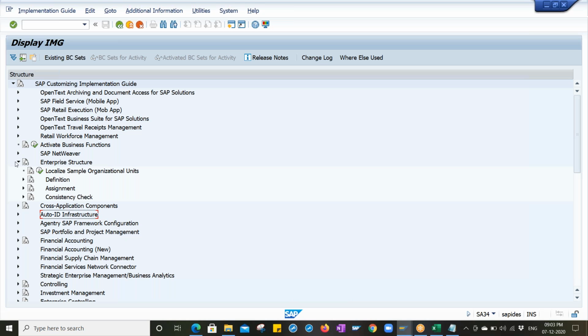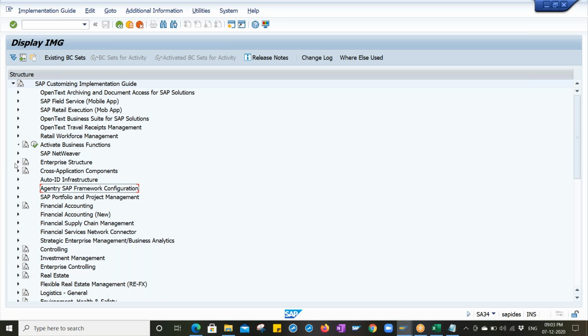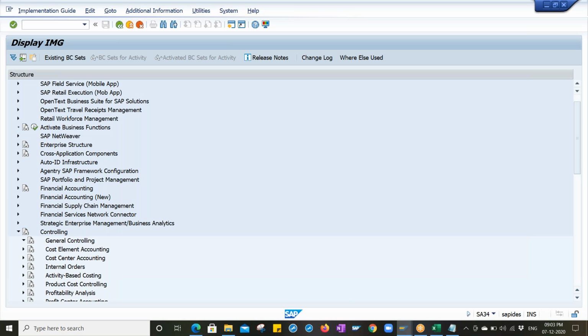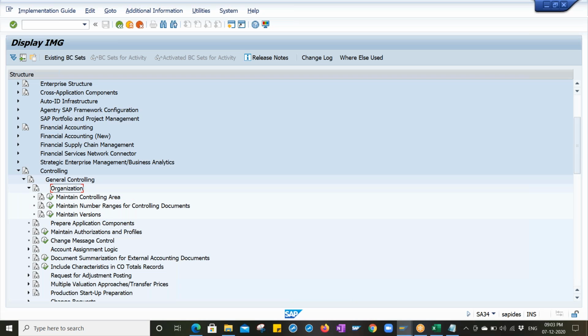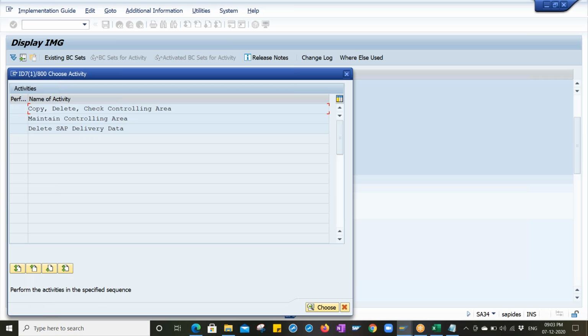Okay, for that reason we come to this enterprise structure. Come over here: controlling, general controlling, organization, maintain controlling area. In real time, the FICO consultant is going to take the responsibility for this controlling area. So double click on maintain controlling area.